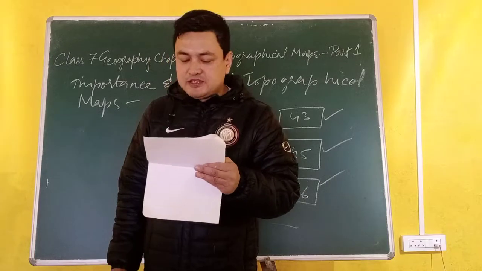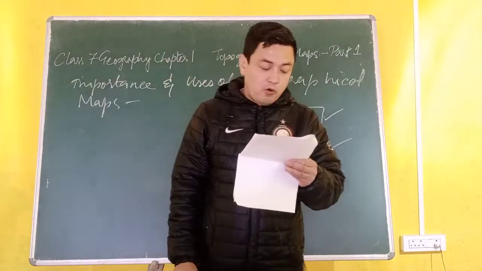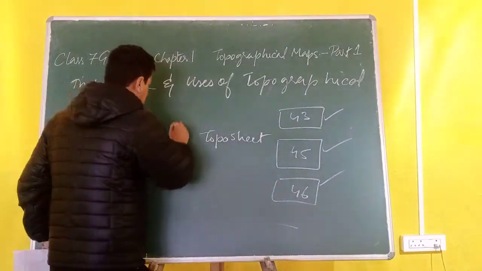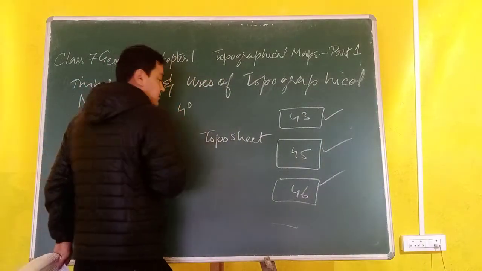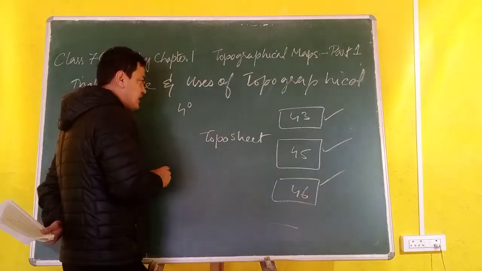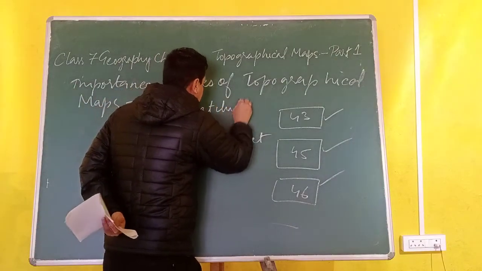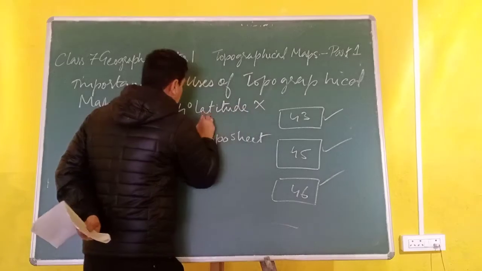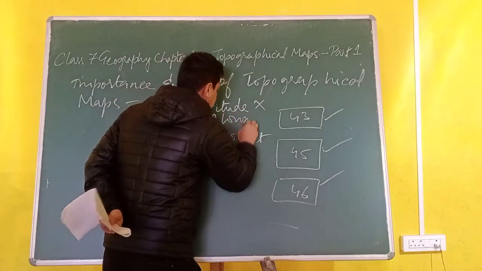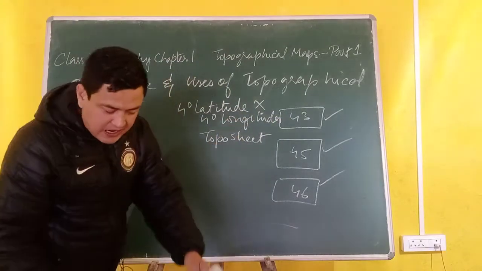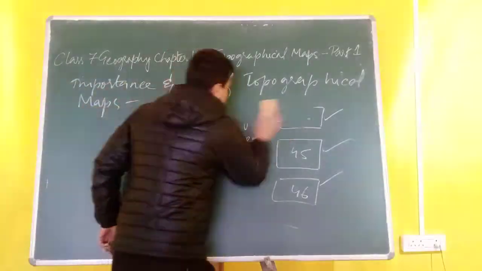Because the entire map series is developed on a grid reference of 4-degree latitudes and 4-degree longitudes. Now, grid reference means graticule, latitudes and longitudes: 4-degree latitudes and 4-degree longitudes. Now, what are 4-degree latitudes and 4-degree longitudes? I am coming to this one.